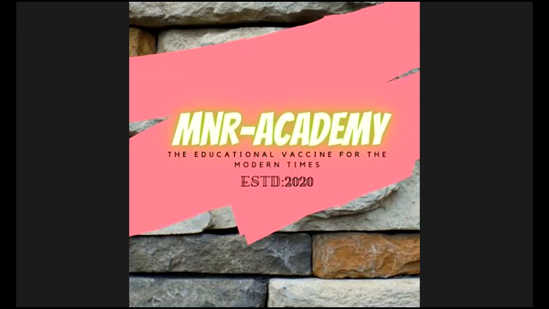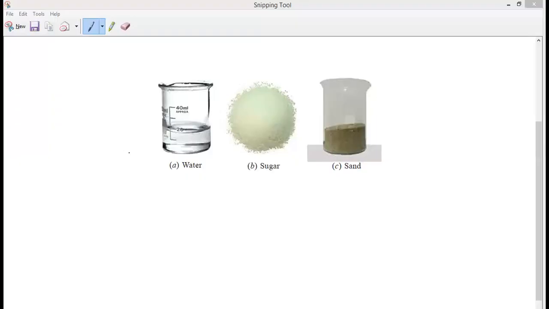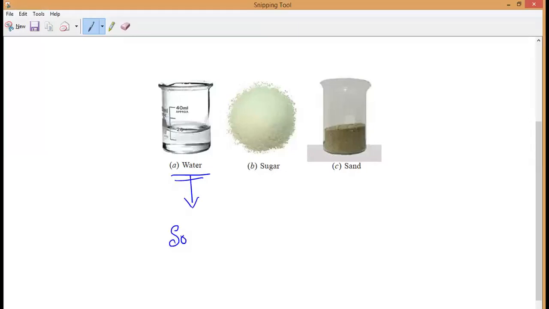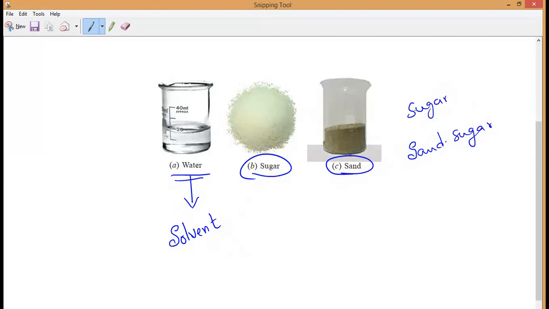Now I am showing you three pictures. What is this? One is water, and this water is called what? Solvent. And this is sugar and sand. Both I mix together. So now we have a mixture of sand and sugar. Is it possible to separate it by hand? No, sir. By using any other technique? No. So this is a mixture of sand and sugar.